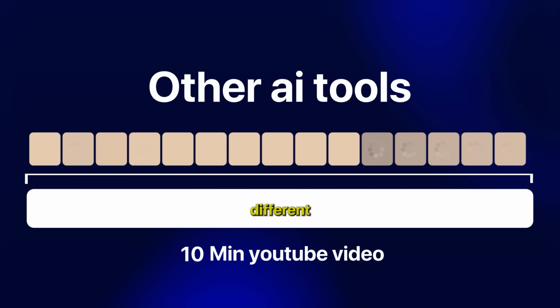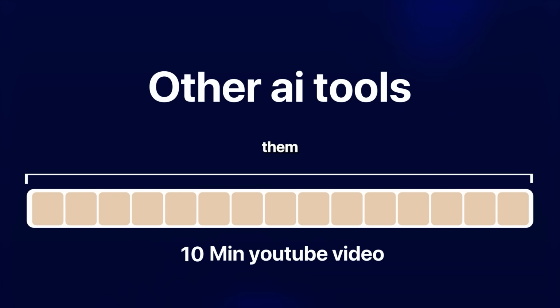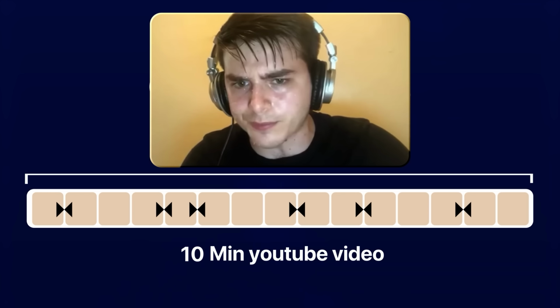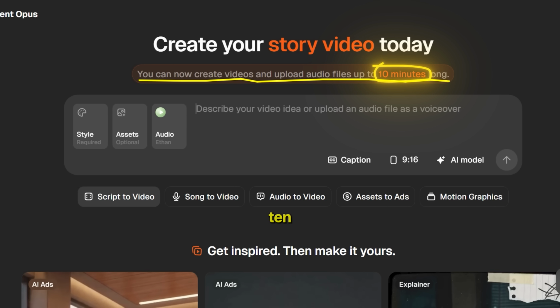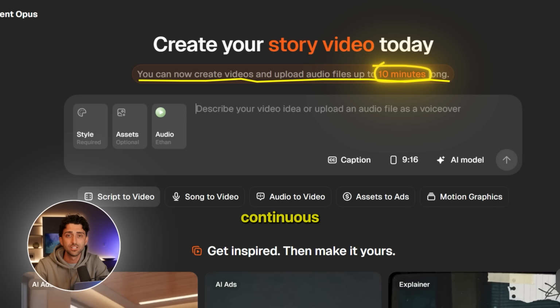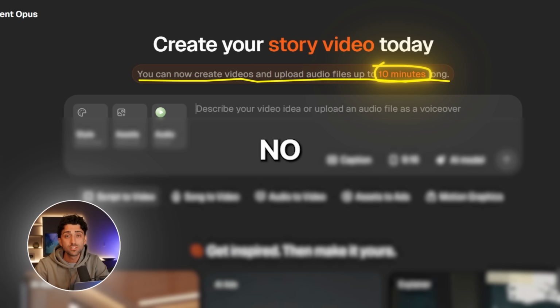Now, here's why I like this tool. Most AI video generators cap you at around 15 seconds per clip. So if you want to make a 10-minute YouTube video that actually performs, you're going to need to generate tons of different clips, then edit them and trim them and force transitions. It becomes a nightmare. But the cool part about Agent Opus is it allows you to upload files up to 10 minutes long and generate one continuous video. No editor, no stitching clips together, everything happens right here.